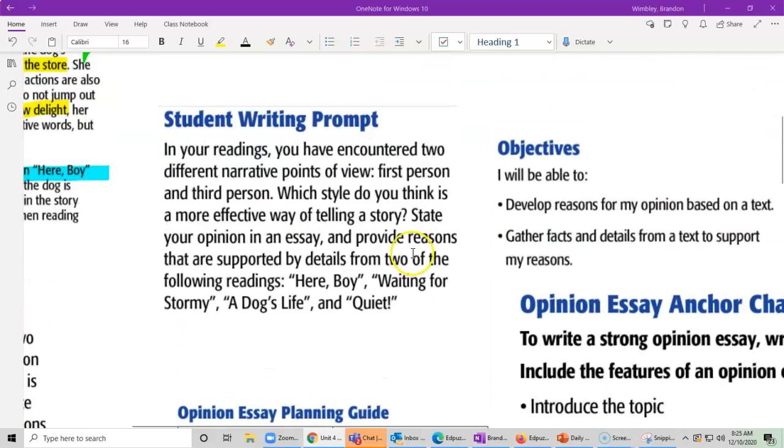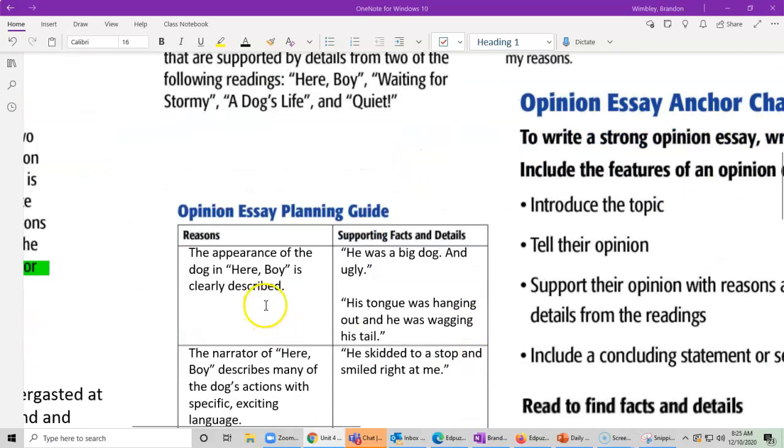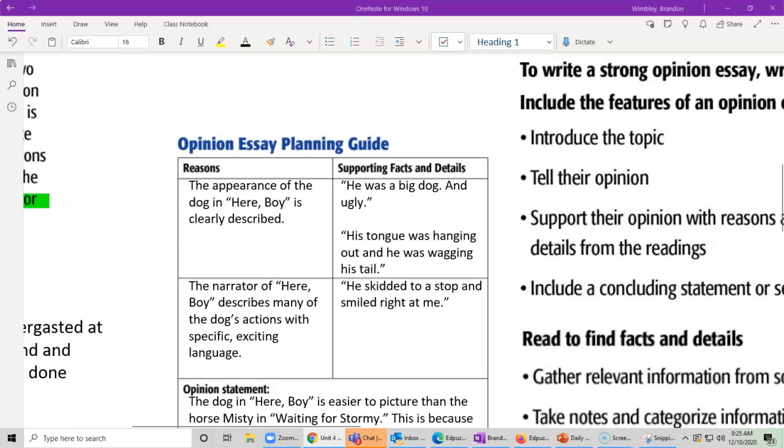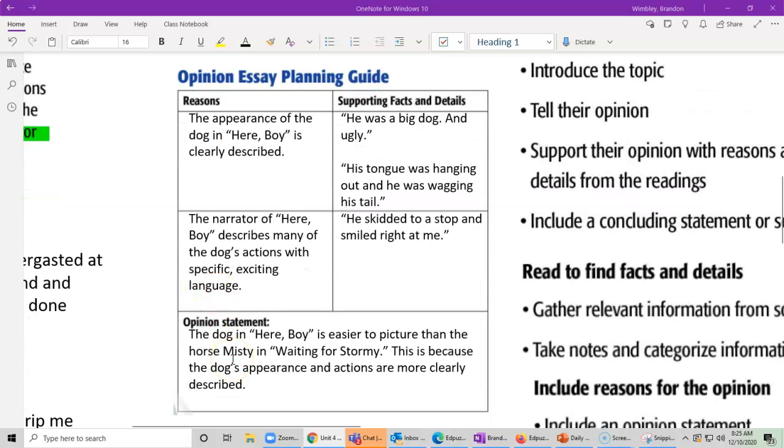So you guys are going to be doing the same thing with your student writing prompt. You're going to be telling me, with these questions that are coming up, what is your opinion statement? What are your reasons and your supporting facts and details? Remember, if you're stuck, think about which one you picked was more effective and why. So your opinion statement might be first person is more effective because we know the thoughts of a character. Or you might say for your opinion statement, third person is more effective because we can see more of what's going on. But they'll need to give me those reasons and let me know your details to back it up.